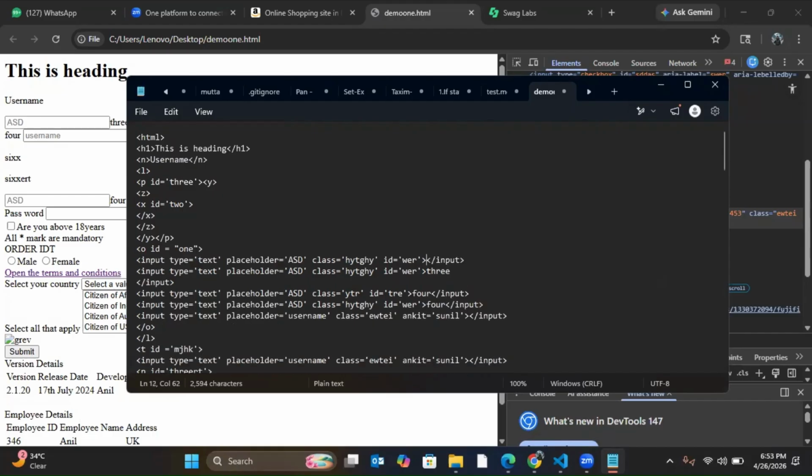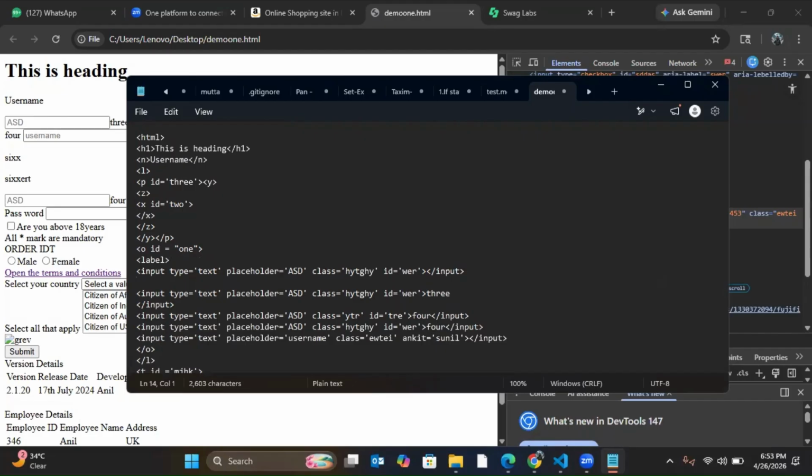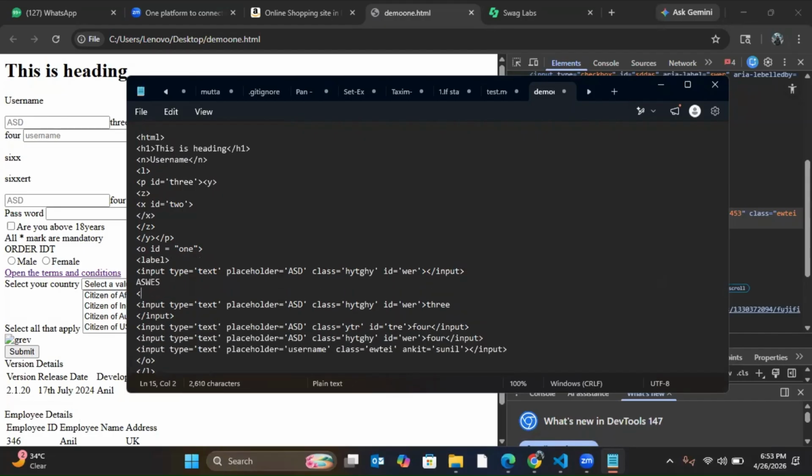But I have a label. So what is the label? Label means you have to start like this: the label tag, something I am giving, then ending the label tag. Label means you start with the label word itself. Okay, control.